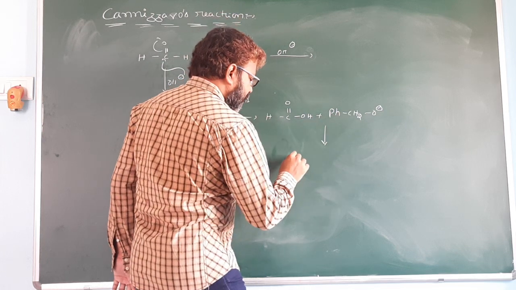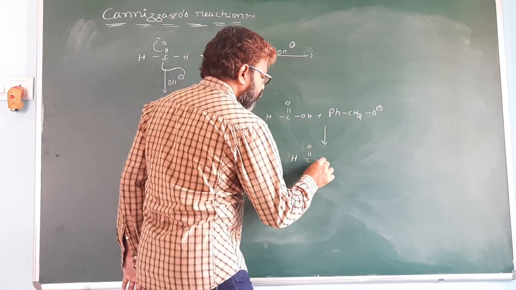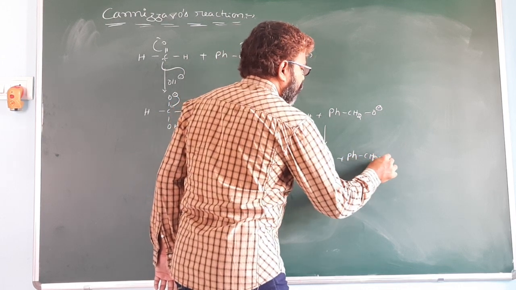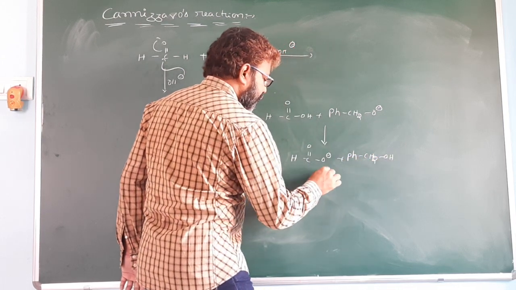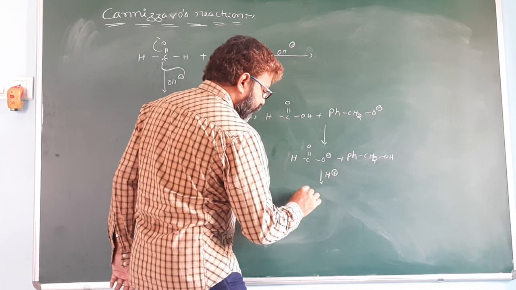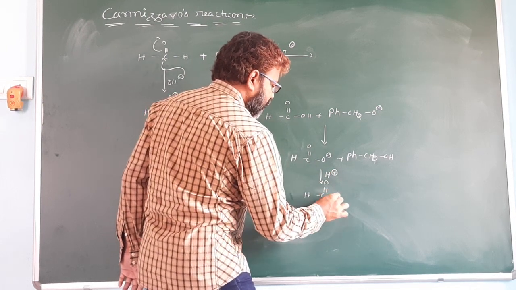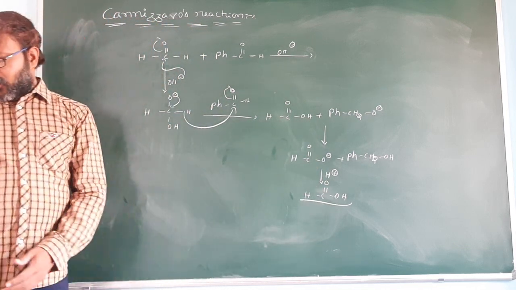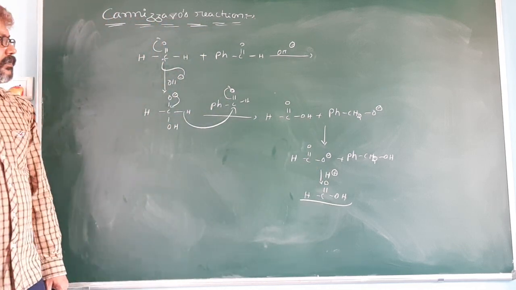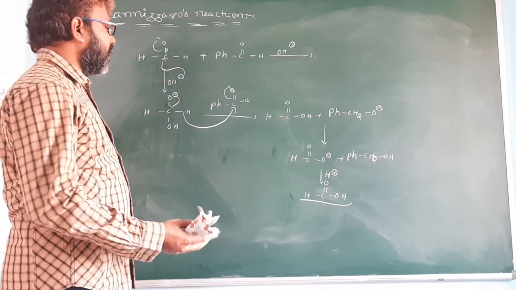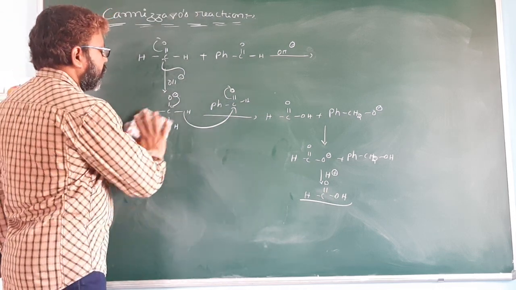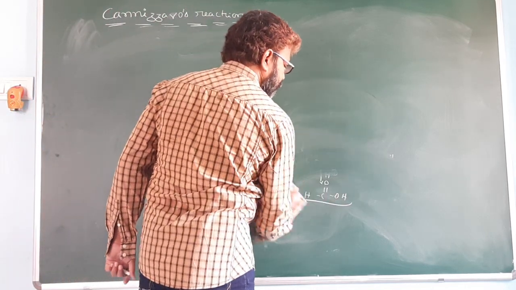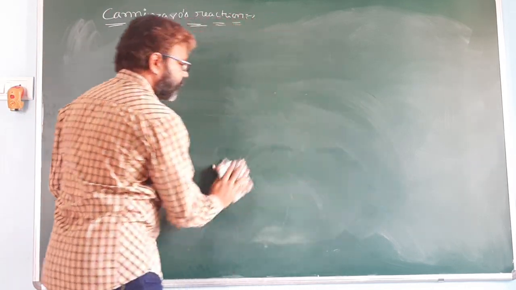It takes the H plus ion to give PhCH2OH. It is treated with dilute acidic medium to give formic acid. So formaldehyde always undergoes oxidation to give formic acid. Now you see some examples in crossed Cannizzaro reactions.